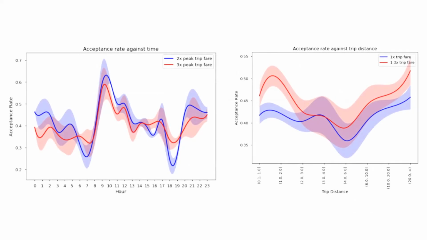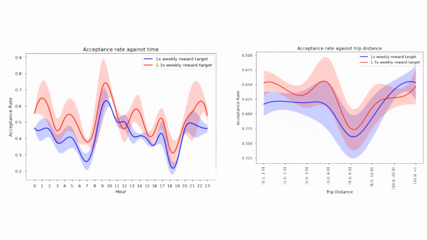The final trained model can be evaluated qualitatively by observing the changes in agent behavior, as various platform parameters such as peak trip fare and weekly reward targets are tweaked. For instance, we can see that when peak trip fare is increased, the acceptance rates increase during peak times. Or when weekly reward targets are increased, there is a high preference for shorter trips, which allows drivers to increase their trip counts and achieve their weekly rewards easier.